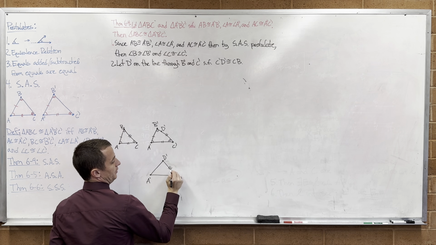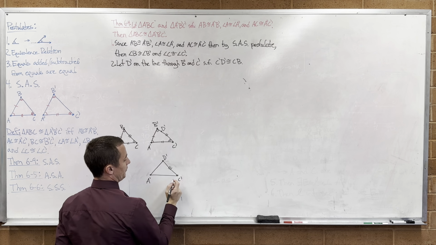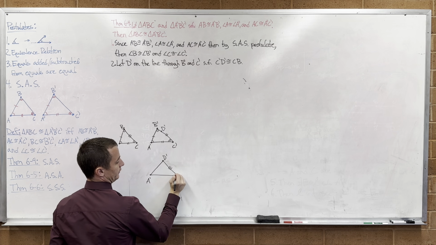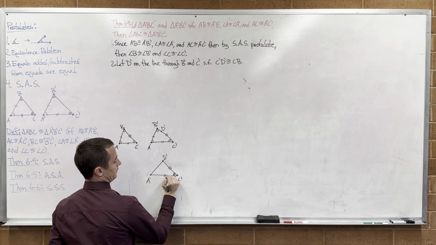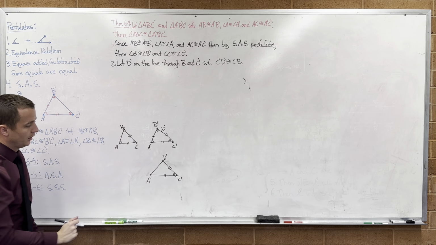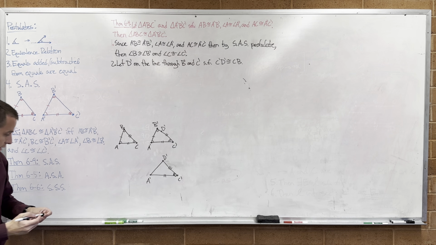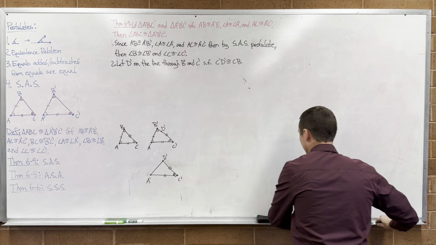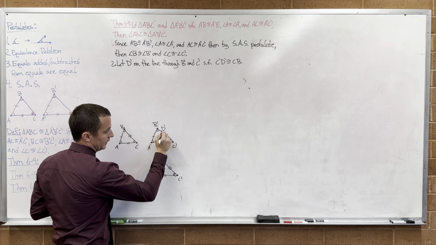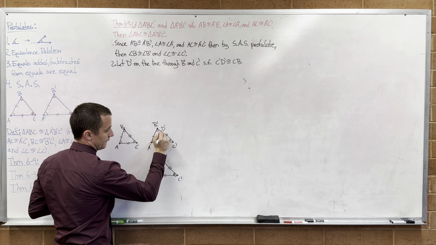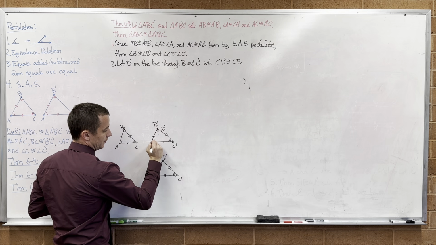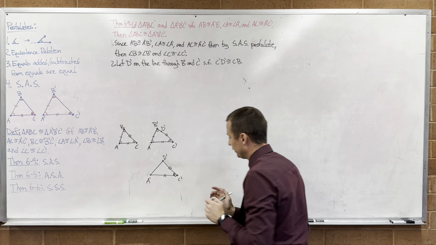And I know that that is the same thing as that, and that angle is the same as all those angles. I know that this side is the same as all those sides. So I just took this inner triangle and redrew it down here.